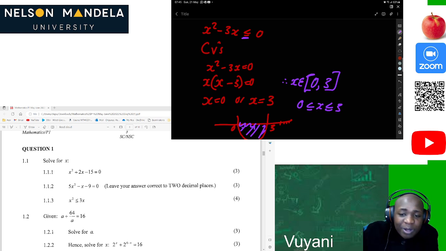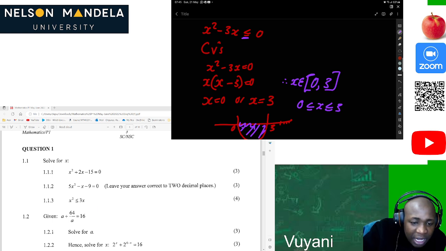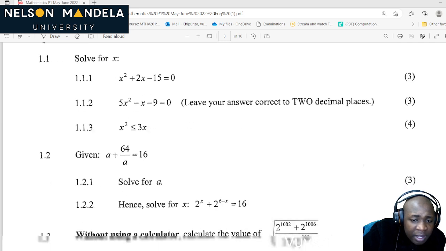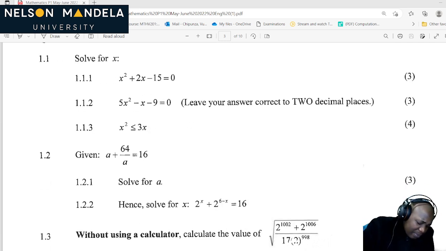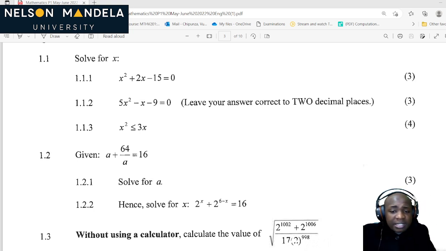Now let's move on because we don't have time. Now let's check the last question, which is 1.2. Let's write it down so that we don't get confused. So now we are on 1.2. We are given a plus 64 over a is equal to 16. In the first question, they say solve for the value of a.